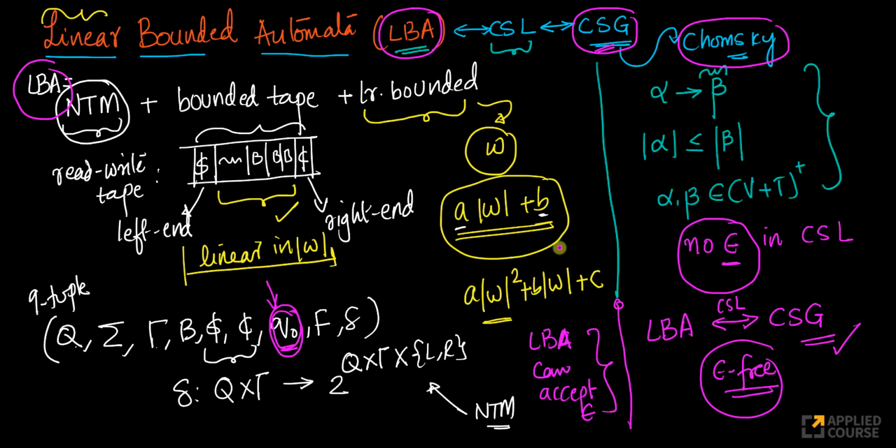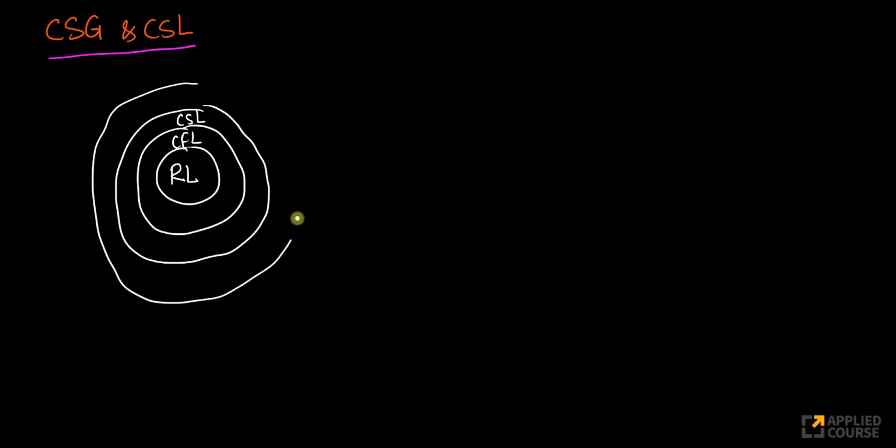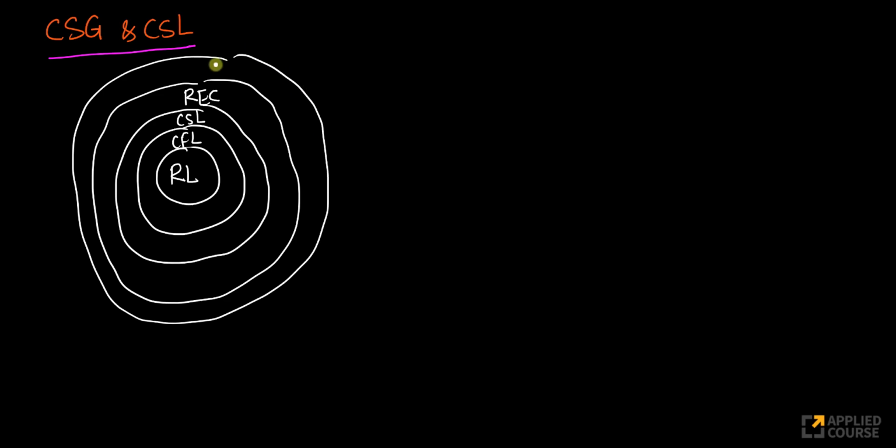Now, if you think about these grammars and languages and machines, let's look at this. You have your regular languages. On top of it, you have your context-free languages. On top of this, you have your context sensitive languages. On top of this, you have your recursive languages. On top of this, you have your recursively enumerable languages. Look at this hierarchy. This is Chomsky's hierarchy.